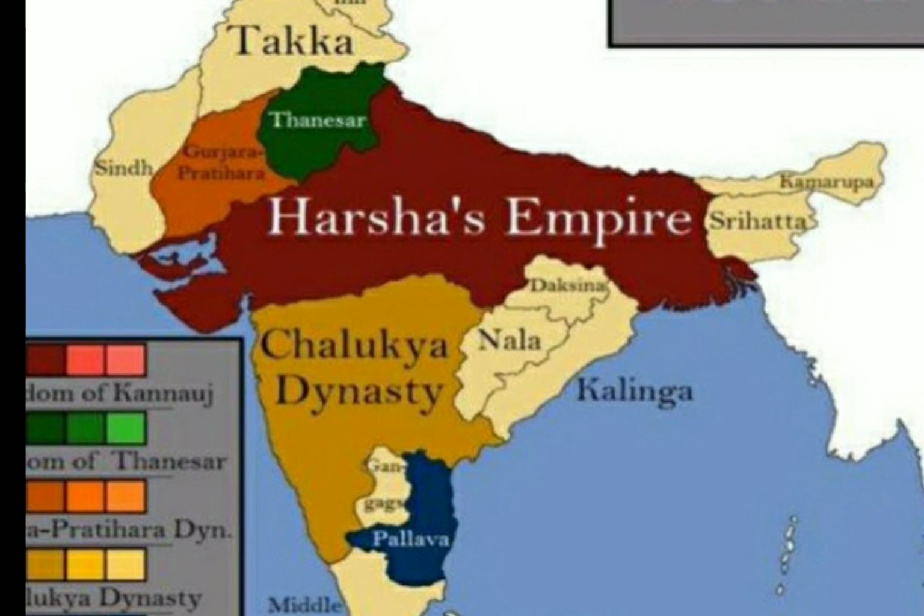Most of these rulers accepted the superiority of King Harshwardhan and offered him tribute. So he was a tolerant king. He was a worshipper of Lord Shiva, and later he became a Buddhist. He was also a lover and a patron of art and learning.